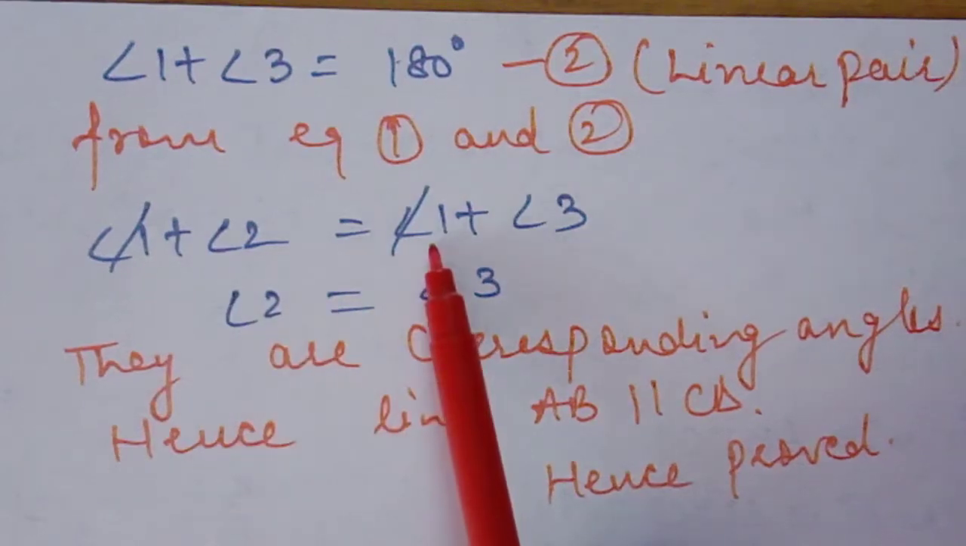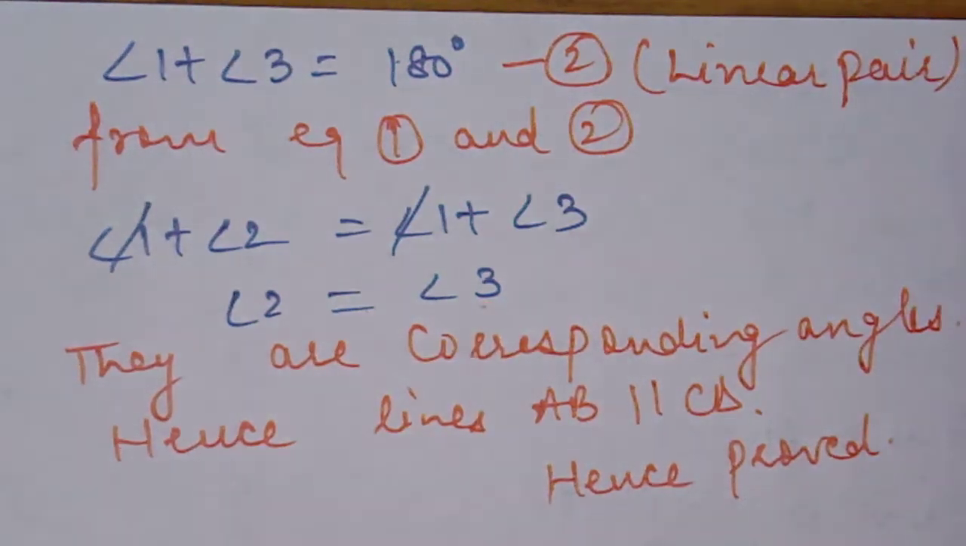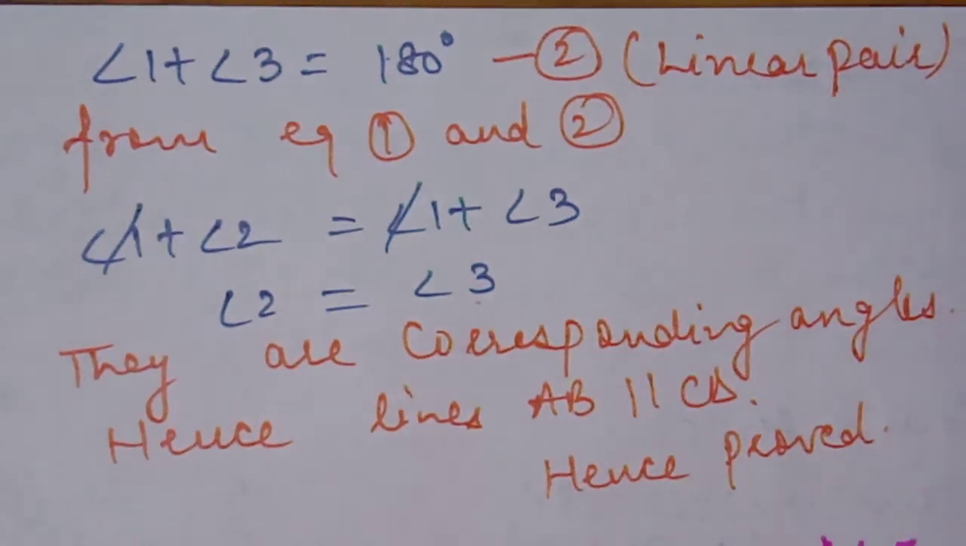Angle 1 cancels with angle 1 because it is present on both sides with the same sign. Angle 2 is then equal to angle 3. They are a pair of corresponding angles, hence the lines are parallel. So this is your theorem 6.5. Now, theorem 6.6.